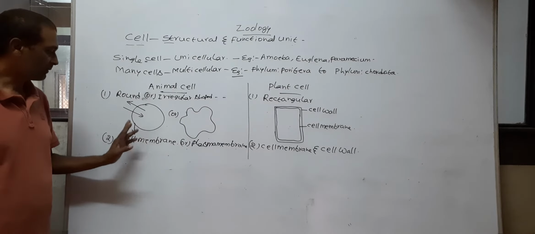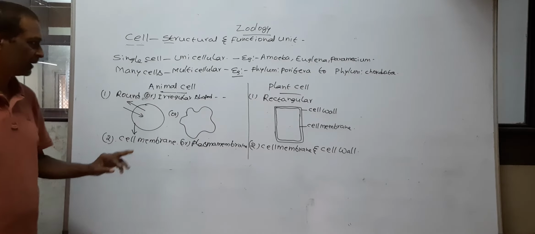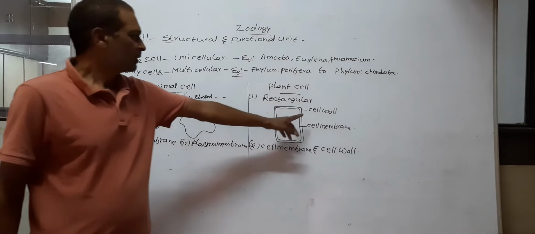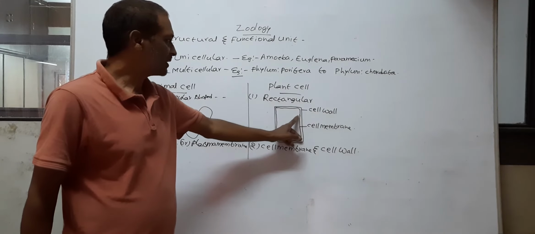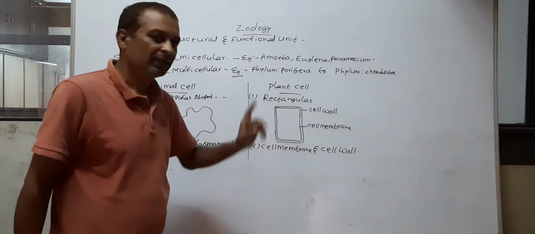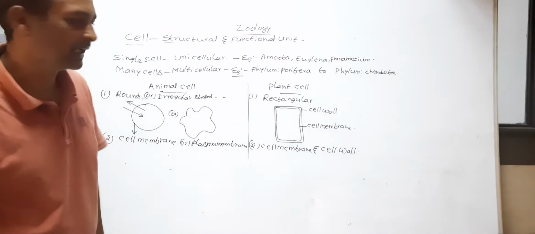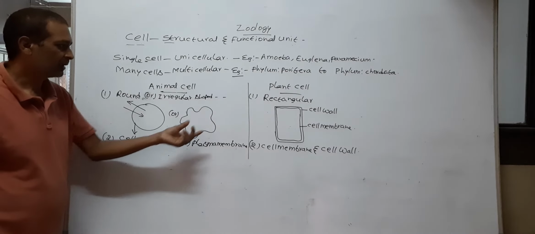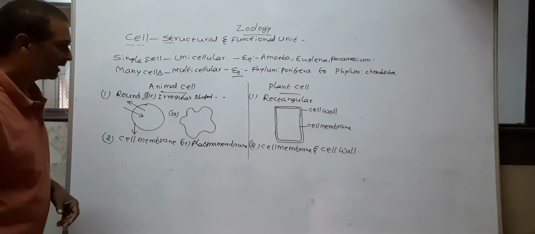So this is the function of the cell membrane in both animal cell and plant cell. The cell wall of the plant cell protects the inner parts of the cell.